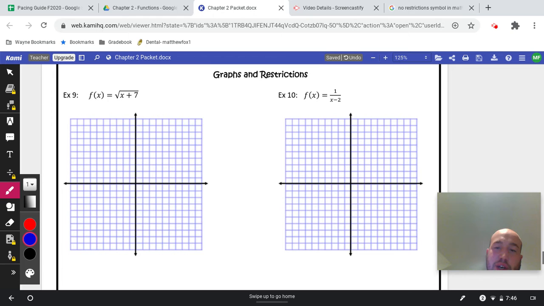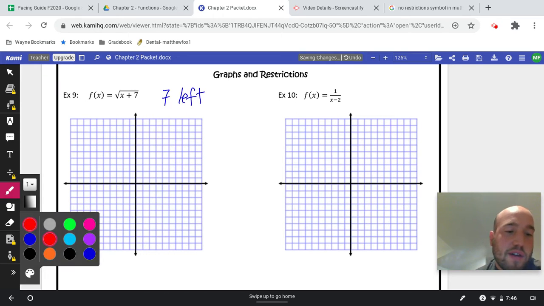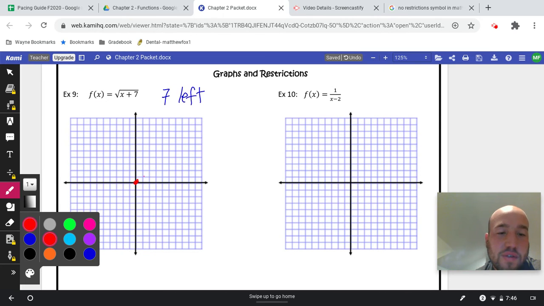All right, so flip it to the back, and sometimes we're going to have to do some graphs with this. So if we look at this one, this was our original square root graph, except it's shifted now, and it's x plus 7. So we know it's shifted 7 to the left. So in red here, I'll draw the original parent function: 0, 0, 1, 1, 4, 2, and then 9, 3. And we're shifting it left 7. So each of these points is going to go left 7.